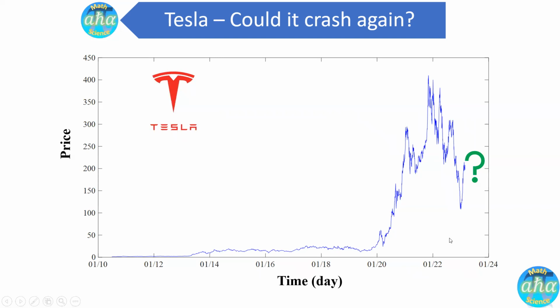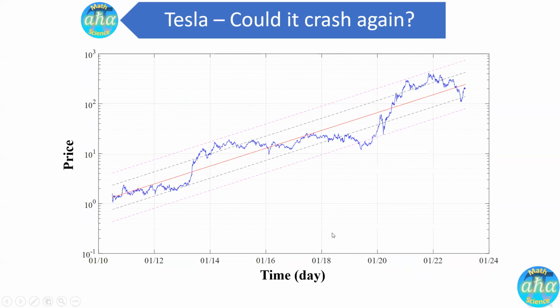To answer this question, we want to look at the price versus time more carefully. And we don't want to look at the price versus time on this linear scale, because a lot of information is kind of hard to see. It's actually hidden here. So instead, we're going to plot price versus time on a log scale.